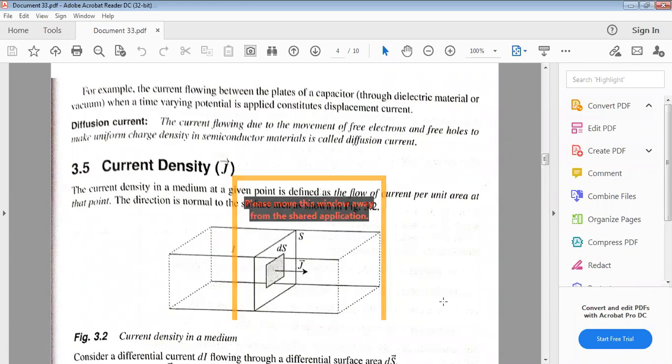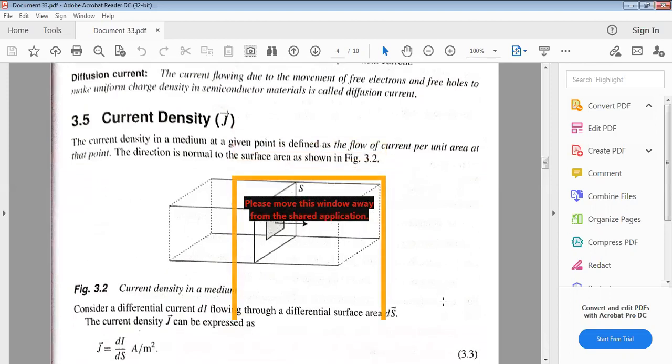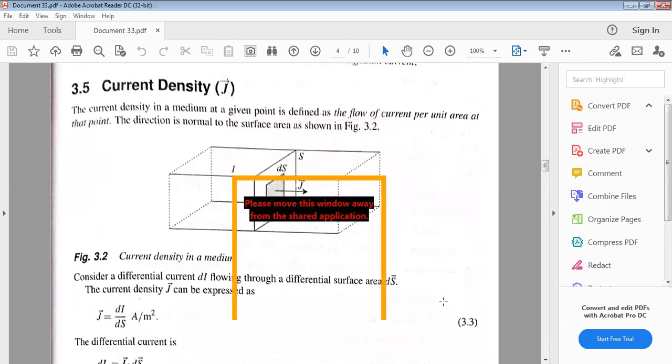Next, diffusion current: the current flowing due to the movement of free electrons and free holes to make a uniform charge density in a semiconducting material is called diffusion current. These are the three types of currents.